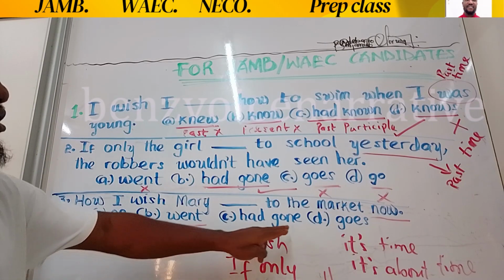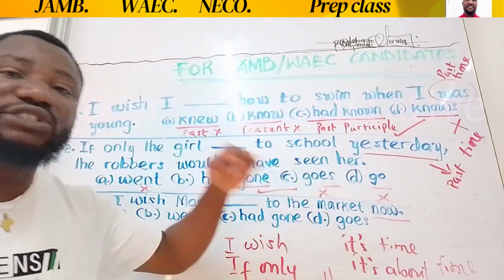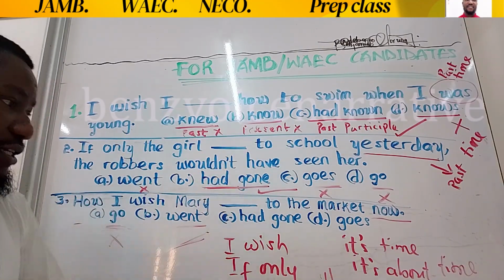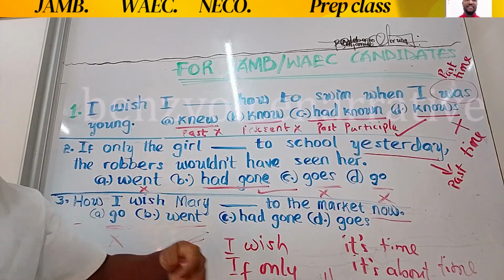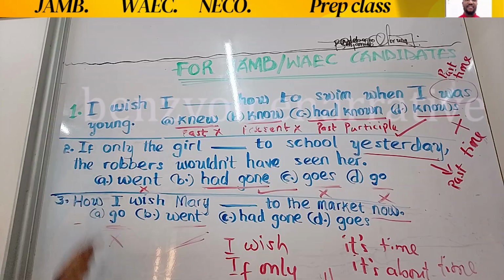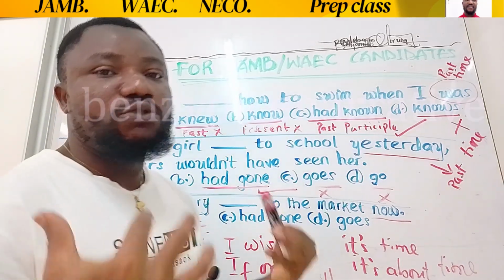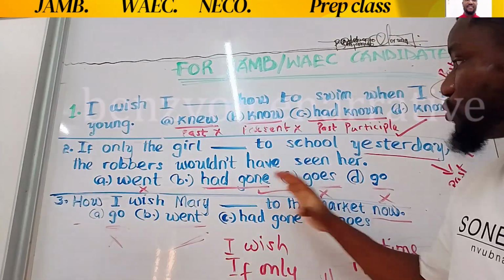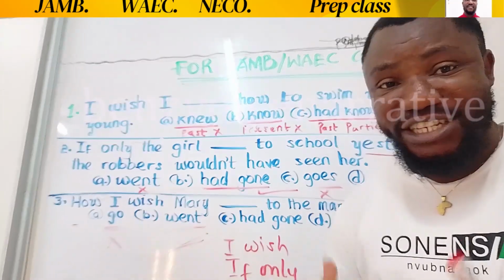Now we have had gone. This is past participle. The subjunctive expression in the present does not take its verb in the past participle. Rather, it takes its verb in the past tense. So that's why had gone is wrong. And goes is what we have here. Goes is a singular present tense verb. That can never be the answer. So that's basically the answers to these questions and how you can attempt questions like this in case they come out or are repeated in your own examination this year or whatever year it is you are sitting your exam.